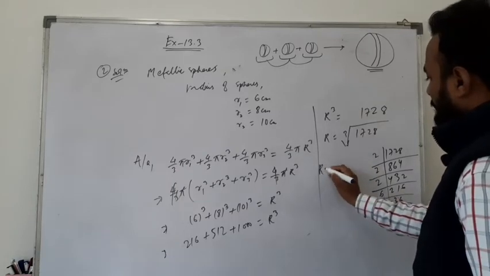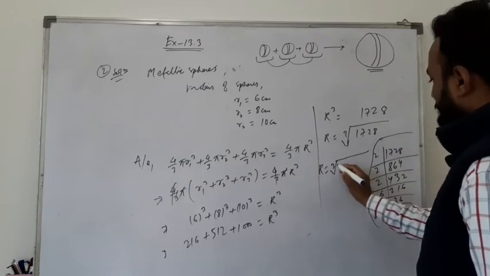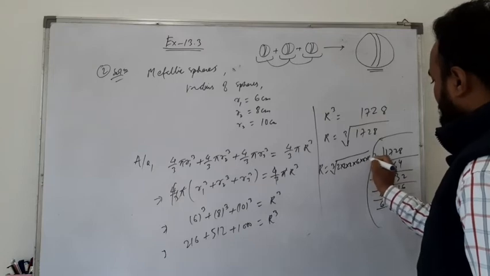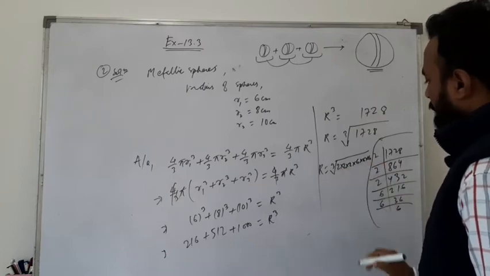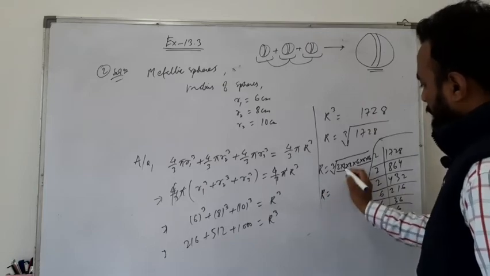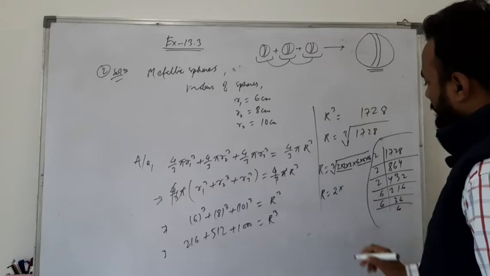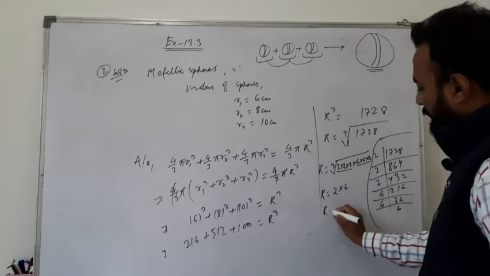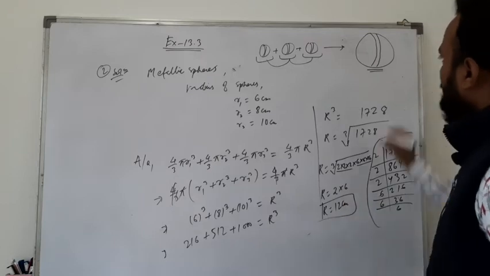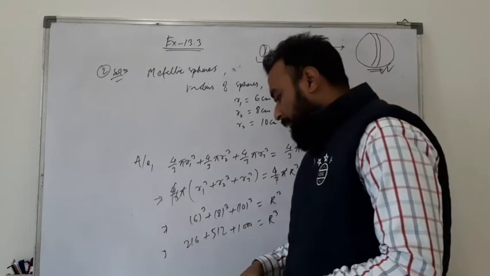So now you have r, how much? 2 into 2 into 2 and 6 into 6 into 6. So this is your cubic root. So group 3 3 same number. So from 3 2's 1 2 will common and from 3 6 1 6 will common. So r is equal to 12 centimeter is your required radius of a bigger sphere. Okay, so like this you can solve the question number 3.